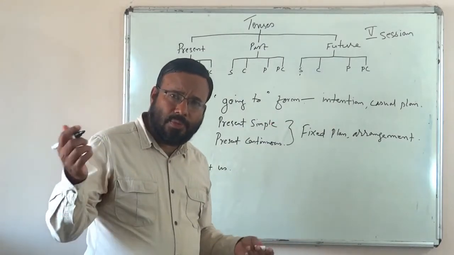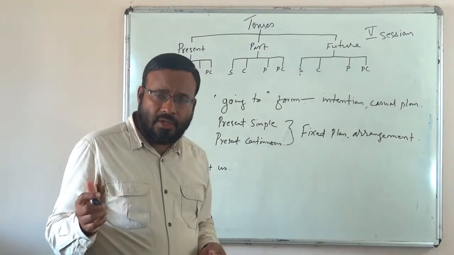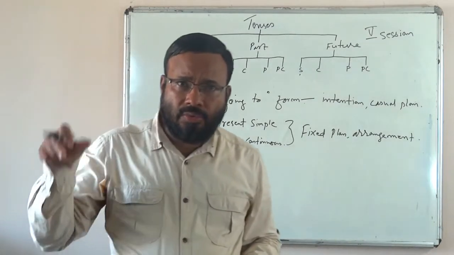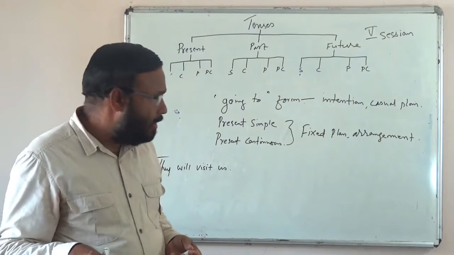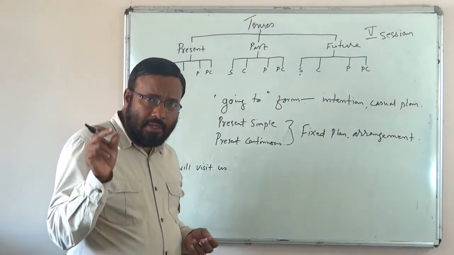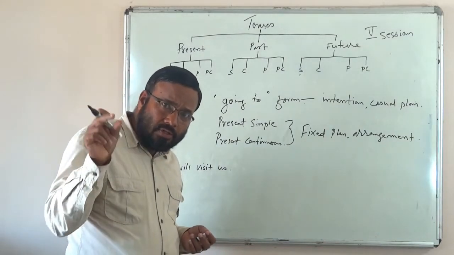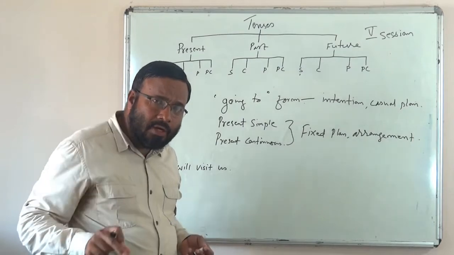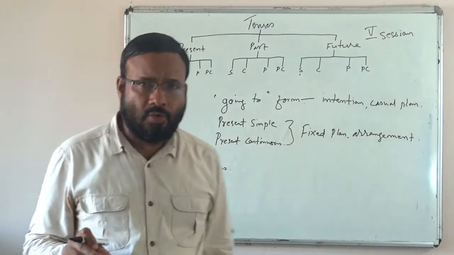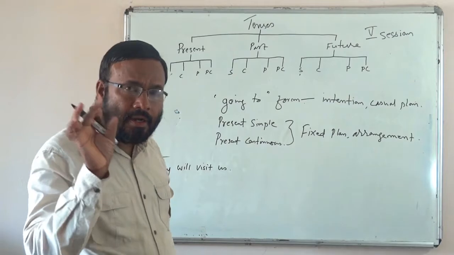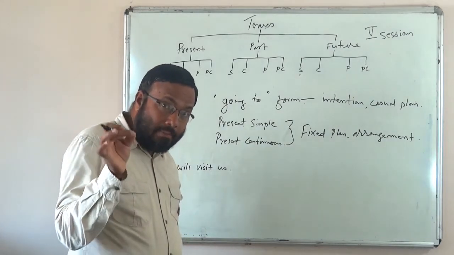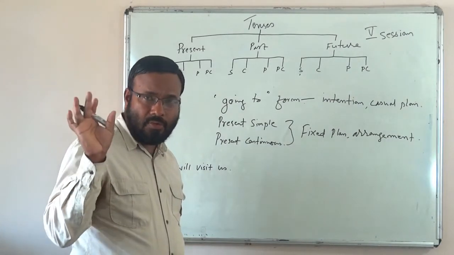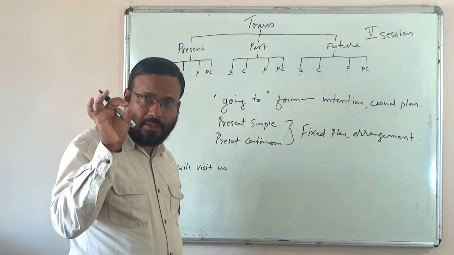But if the date, everything is fixed, then can you say he is going to marry her on 10th of June? No. He is marrying her on 10th June, or he marries her on 10th June, because the date is fixed.